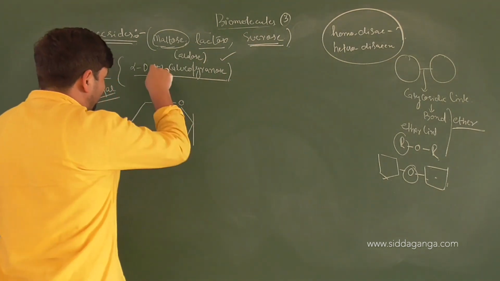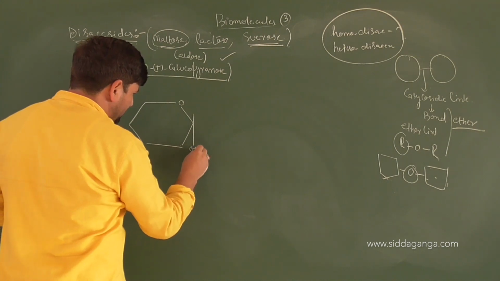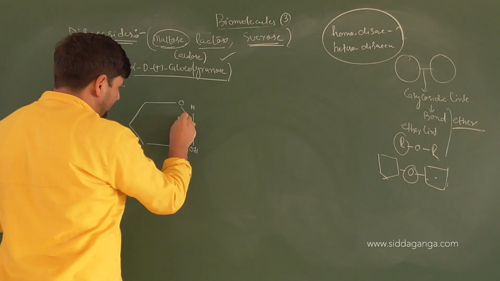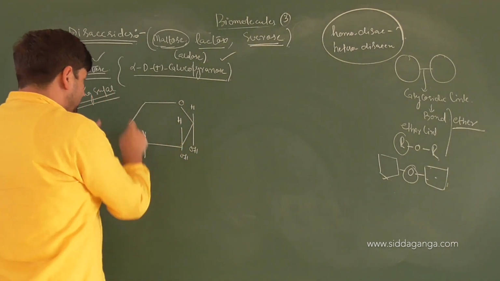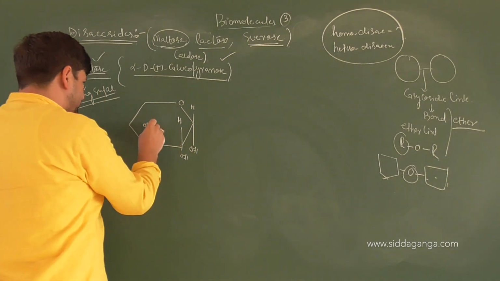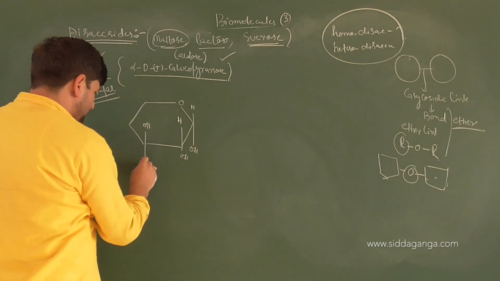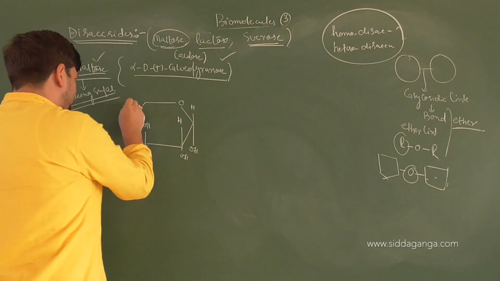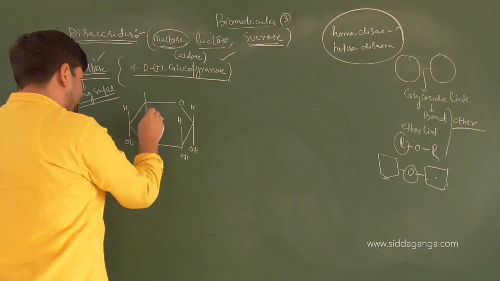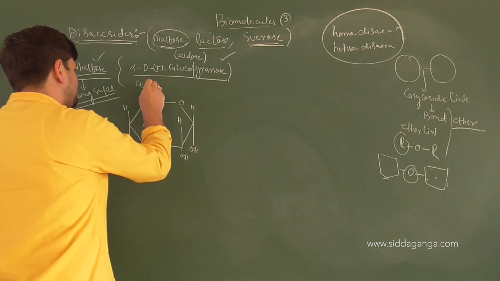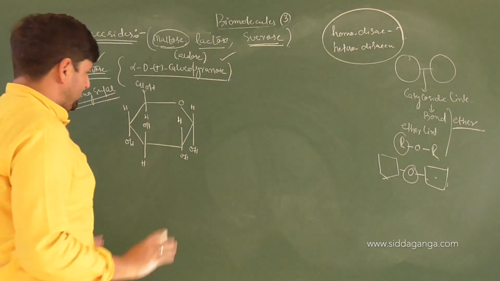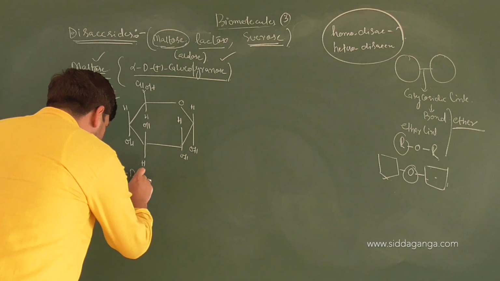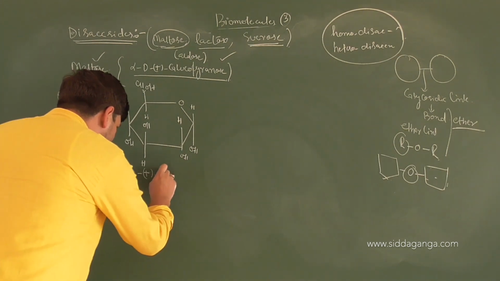Then it is alpha form, so OH should be down here. Then you got H. Again you have OH, you have H. We know at carbon 3 in the straight chain the OH is present on the left, that means it will be on the top. Yes. Then you got OH, you got H, then you have here H, then you got CH2OH. Am I clear? This is the basic structure of alpha D plus